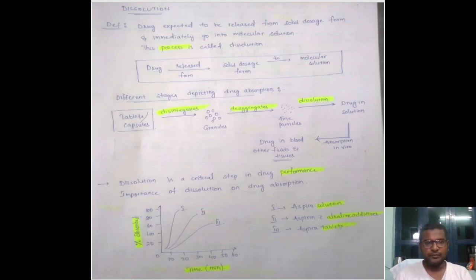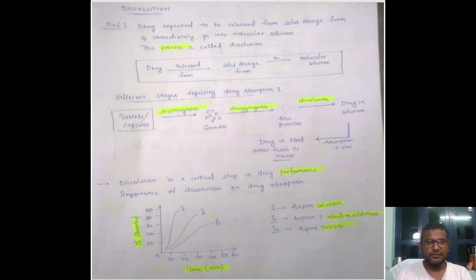In the graph we can see time on the x-axis and percentage absorbed on the y-axis. The first one, aspirin solution, gets absorbed into our bloodstream in a short span of time, and the absorption rate is very high.